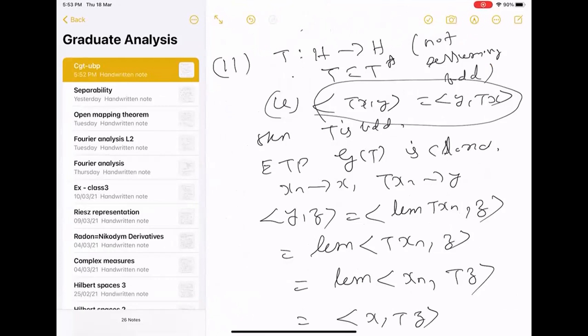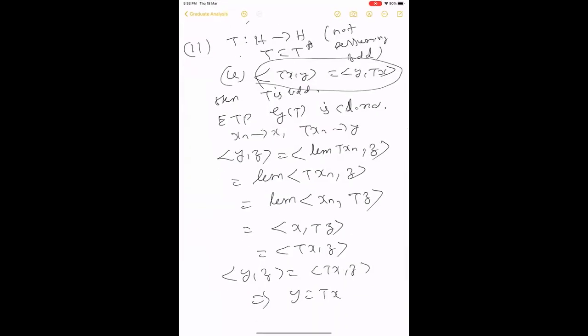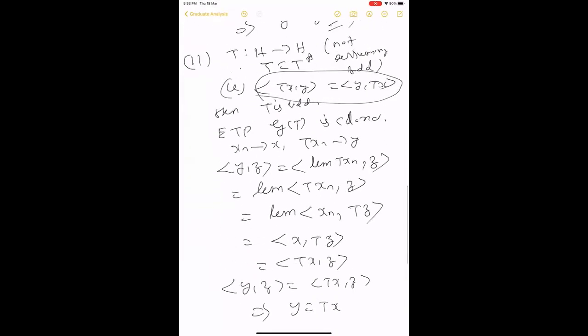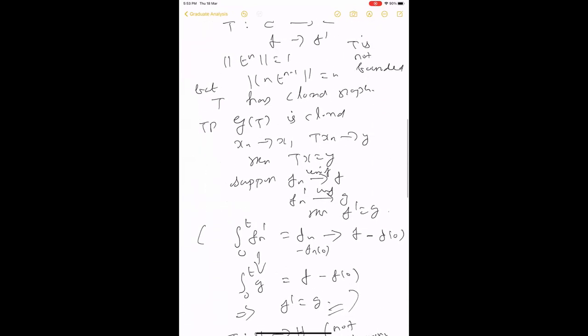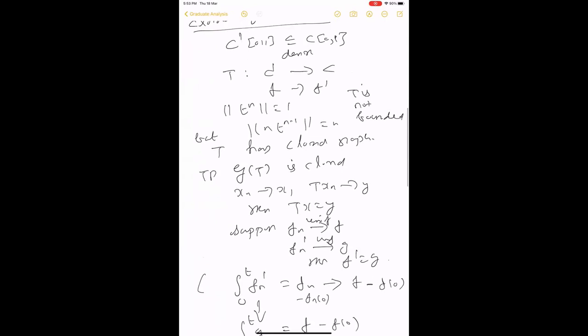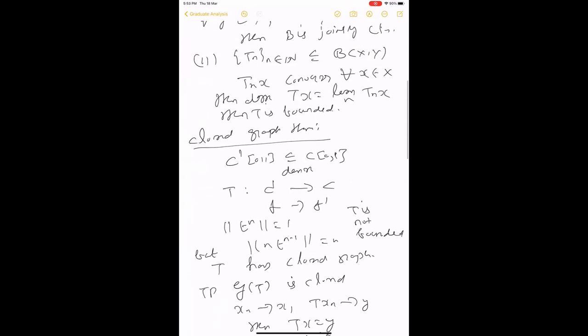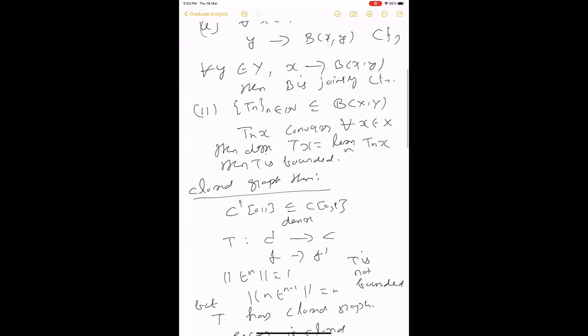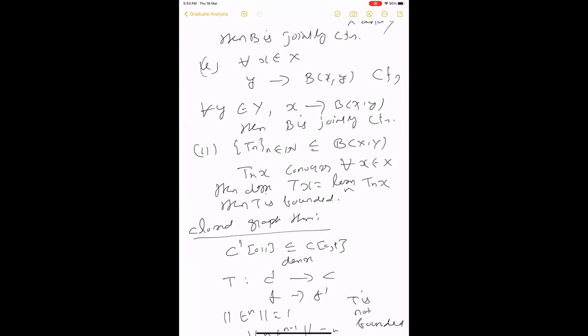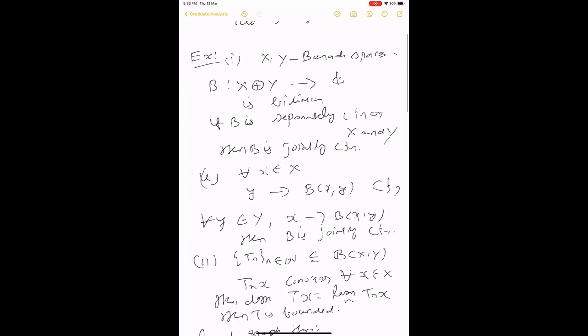Yeah, you want to ask something, Anupam? Yeah, in the second problem where you were talking about separately continuous functions, can you scroll up a bit? I want to see that problem. The earlier one, that X direct sum Y problem. Yes, that separately continuous implies jointly continuous.